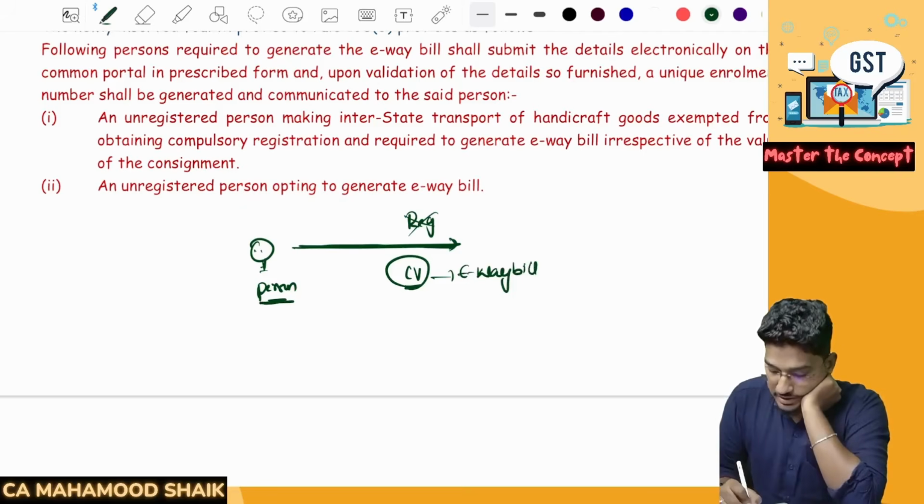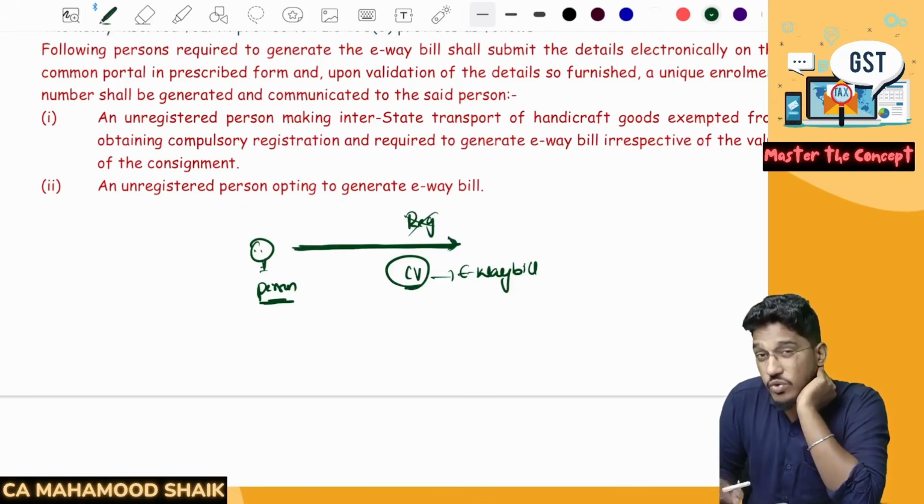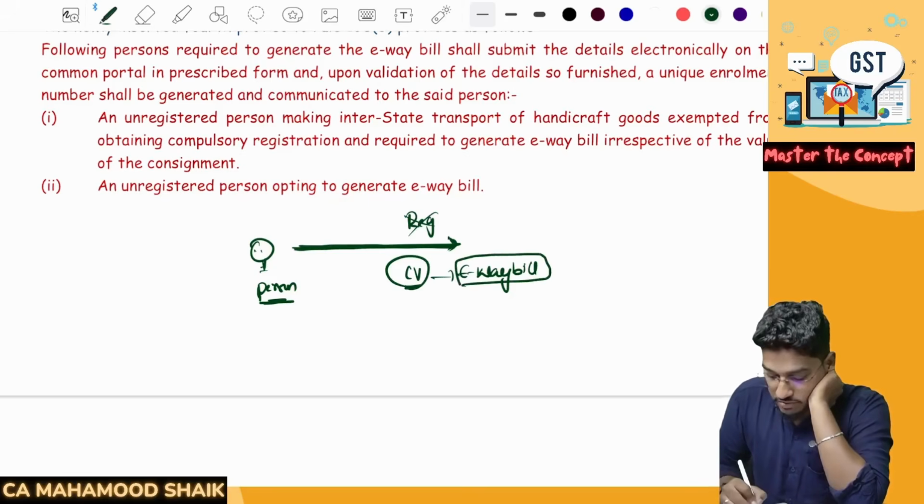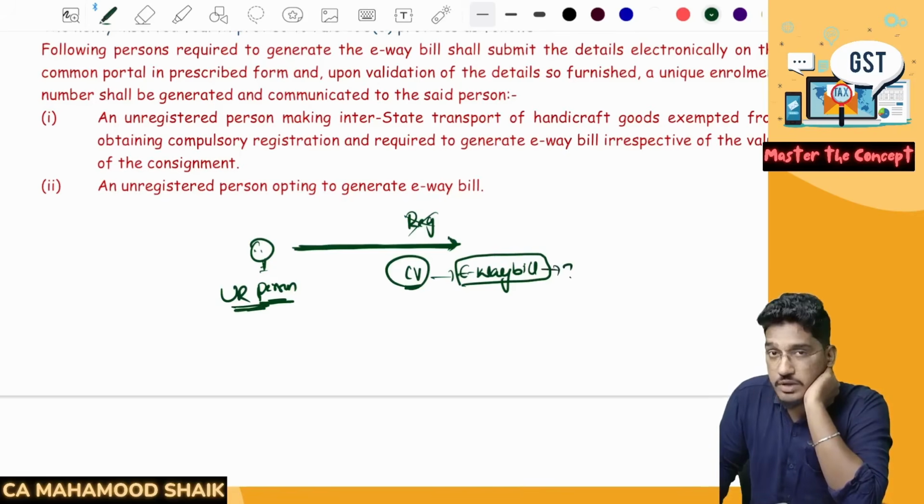So if you are an unregistered person, but you are making interstate supply of notified handicraft products or notified handmade goods, even though the consignment value is less than 50,000 rupees, you are required to compulsorily generate the e-way bill. But now here you will get a doubt: sir, here the supplier is an unregistered person, how will he generate the e-way bill?